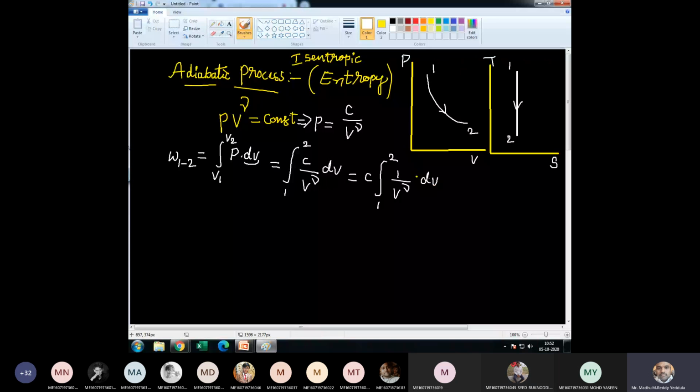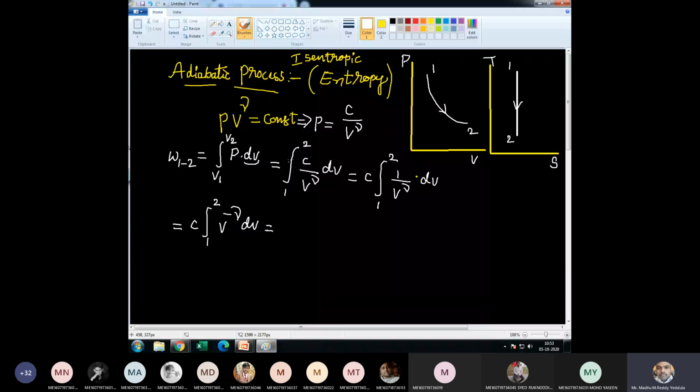Now I am writing the denominator in the numerator. 1 by V power gamma can be written as V power minus gamma, if I write the reciprocal, into dV. So now it is like the integral of x power n dx. Directly, 1 by V power gamma, we can't write as log V, because gamma is not constant, gamma is the adiabatic index.